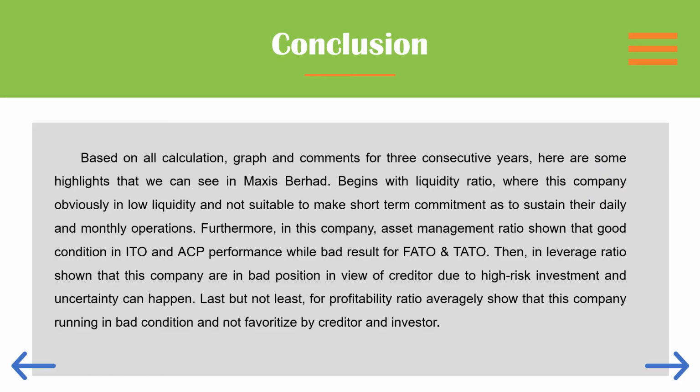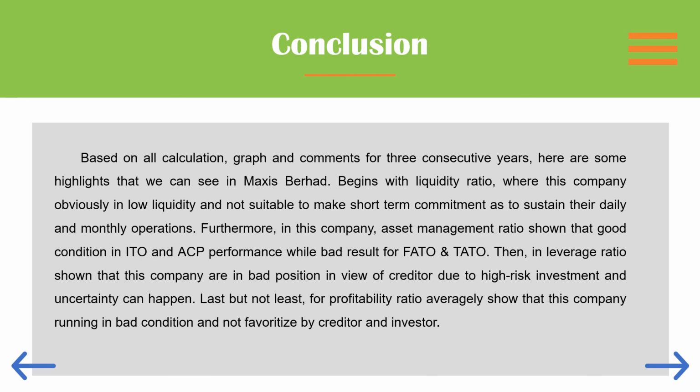For the conclusion, based on all the calculations, graphs and comments for three consecutive years, here are some highlights that we can see in Maxis Berhad. Beginning with liquidity ratio, this company is obviously in low liquidity and not suitable to make short-term commitments to sustain their daily and monthly operations. Next, the asset management ratio shows good condition in inventory turnover and average collection period performance, while bad results for fixed asset turnover and total asset turnover.